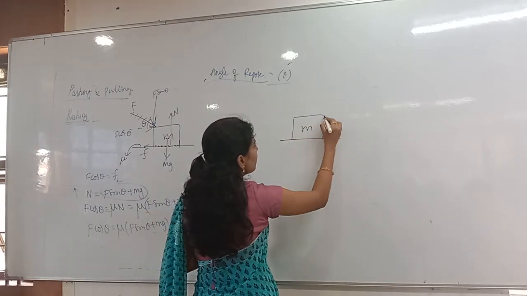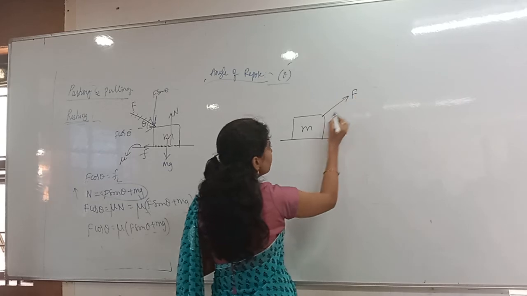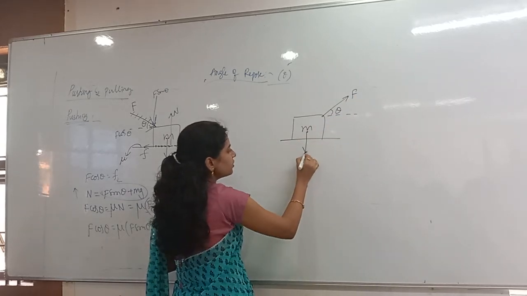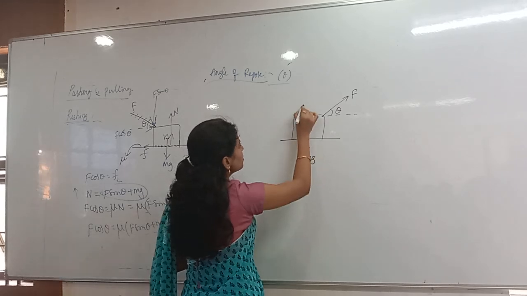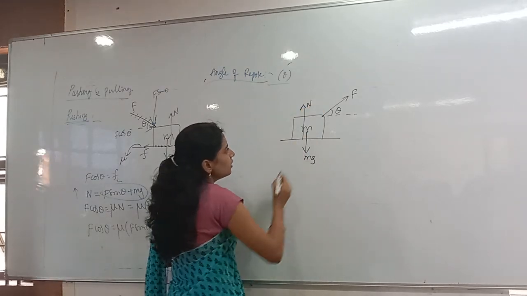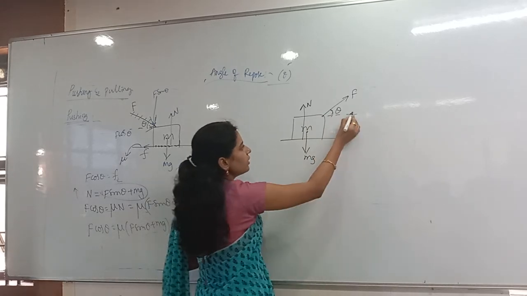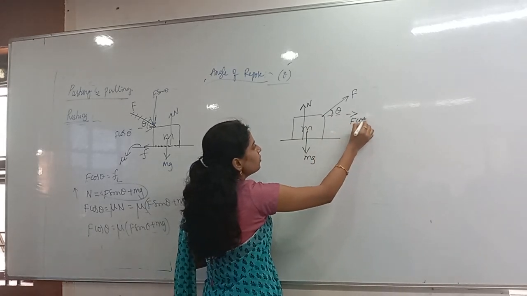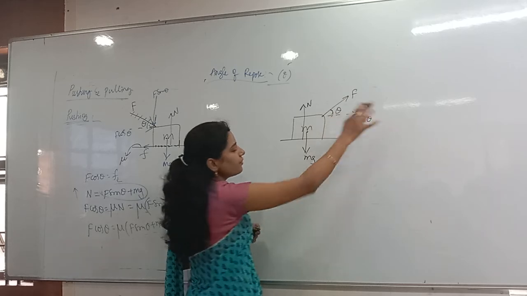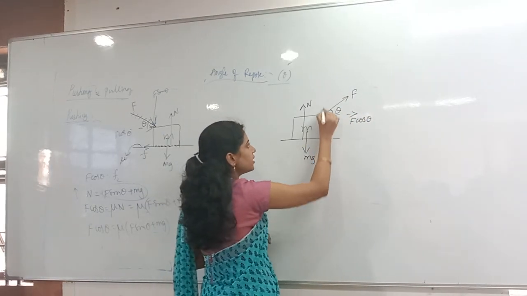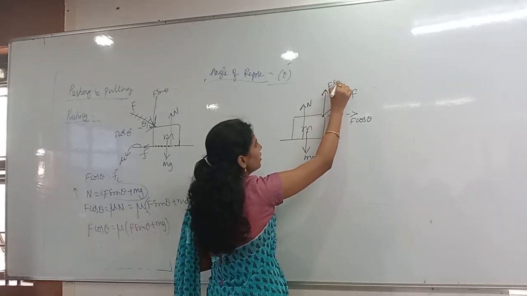observe the pulling case. Here I am pulling in this direction with applied force F at angle theta with the horizontal. Now, downwards who is there? mg. Upwards who is there? Normal reaction. Now, whenever theta is there in this direction, what do you get? F cos theta. Since it is pulling, F cos theta goes away from the body. And can I say F sin theta also goes away from the body?